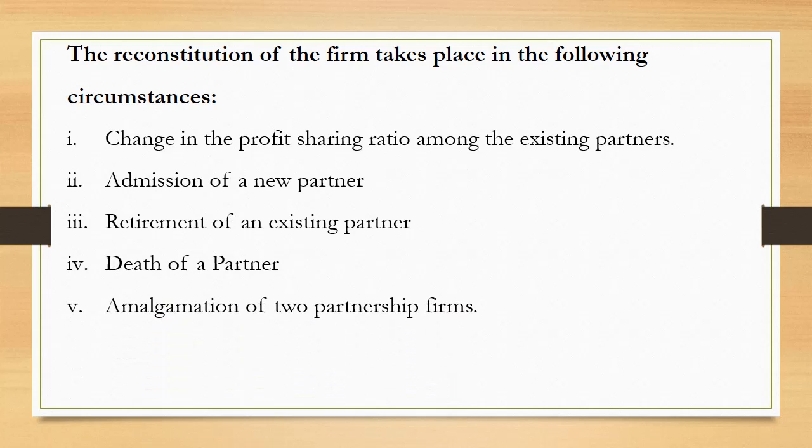Finally, amalgamation of two partnership firms. It may happen that to avoid the competition in the future, two separate firms may decide to amalgamate. This will also lead to reconstitution of the firm, and again existing profit and loss ratio among the partners in the two firms will change. So these are the 5 reasons of reconstitution of partnership firm.